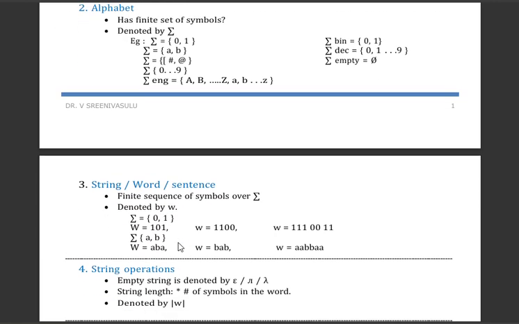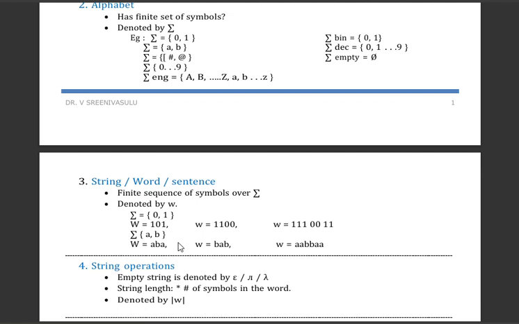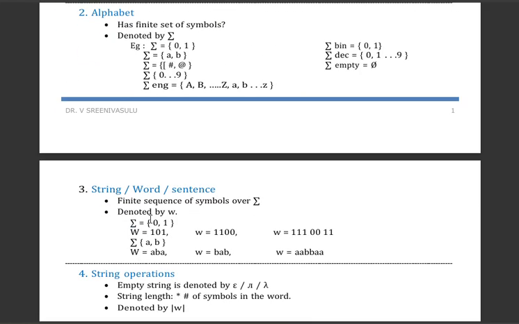Next, it can be a string, word, or sentence. It is nothing but a sequence of symbols. It is represented by W. So it can be 0, 1. With 0 and 1, which strings can we form? We can form 01, 10, 11, 0, 1, and so on. As many strings as we want. Similarly, like AB means ABA, BAB, ABB, AA.